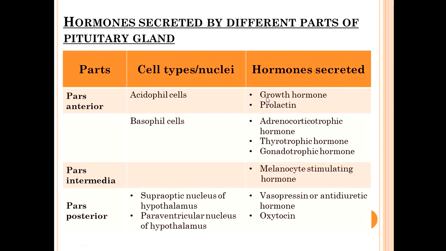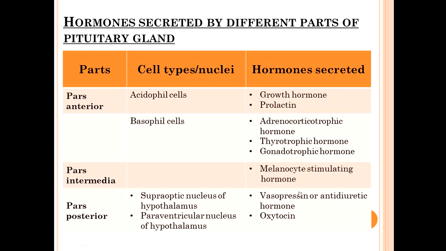So what are the hormones secreted by the acidophilic cells of pars anterior? One is growth hormone, another is prolactin. Okay. What are the hormones secreted by the basophils? One is ACTH, that is adrenocorticotropic hormone, another is thyrotropic hormone, another is gonadotropic hormone.